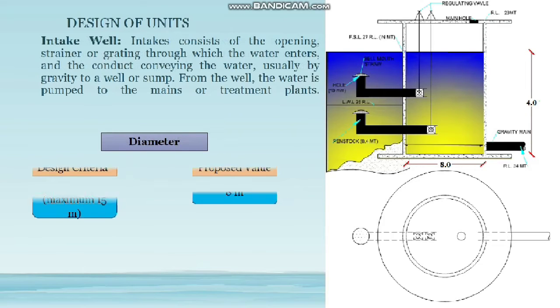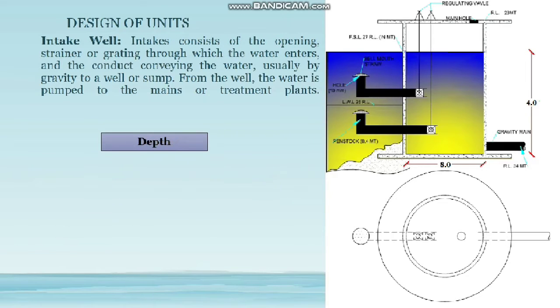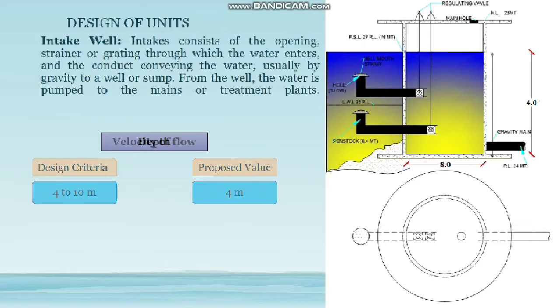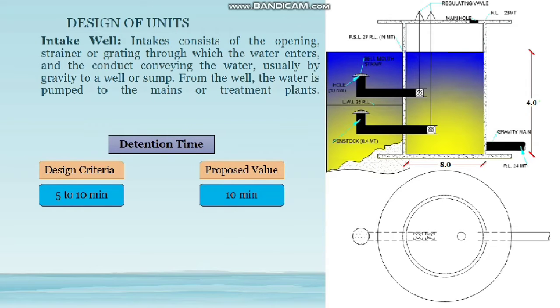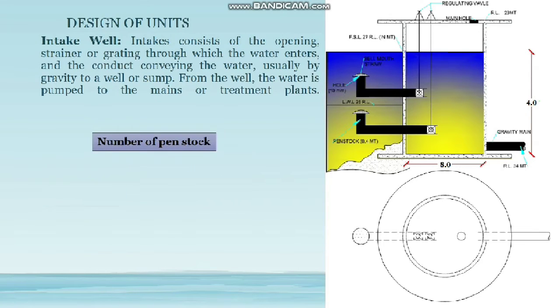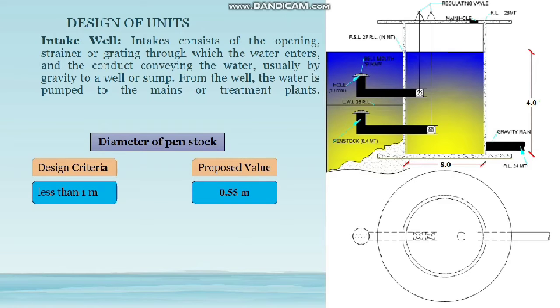Its diameter is equal to 8 meters, depth equal to 4 meters, velocity of water flowing through the intake well is equal to 0.7 meter per second, detention time maximum 10 minutes, number of penstocks used in the intake well is 2, and the diameter of each penstock is equal to 0.5 meters.